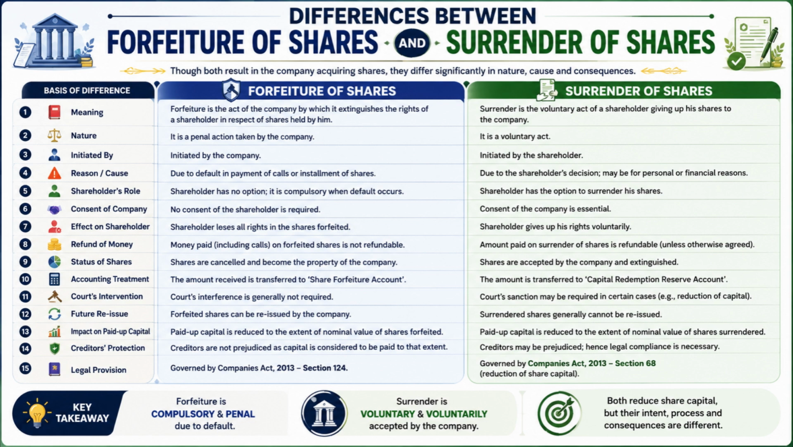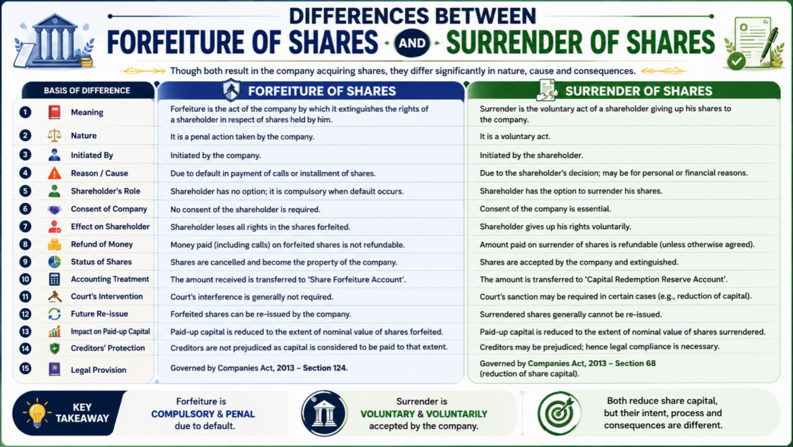Number 13. In forfeiture, paid-up capital is reduced to the extent of the nominal value of the shares forfeited, whereas in surrender, paid-up capital is reduced to the extent of the nominal value of the shares surrendered. Number 14. In forfeiture, creditors are generally not prejudiced because the paid-up capital remains protected, whereas in surrender, creditors may be prejudiced and, therefore, legal compliance becomes necessary.